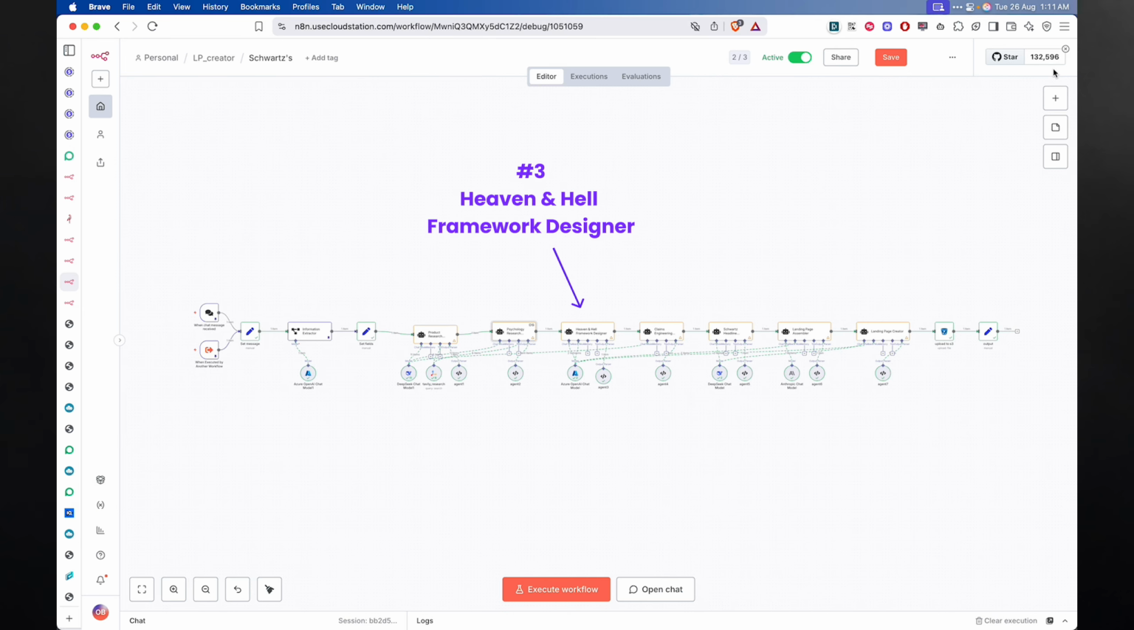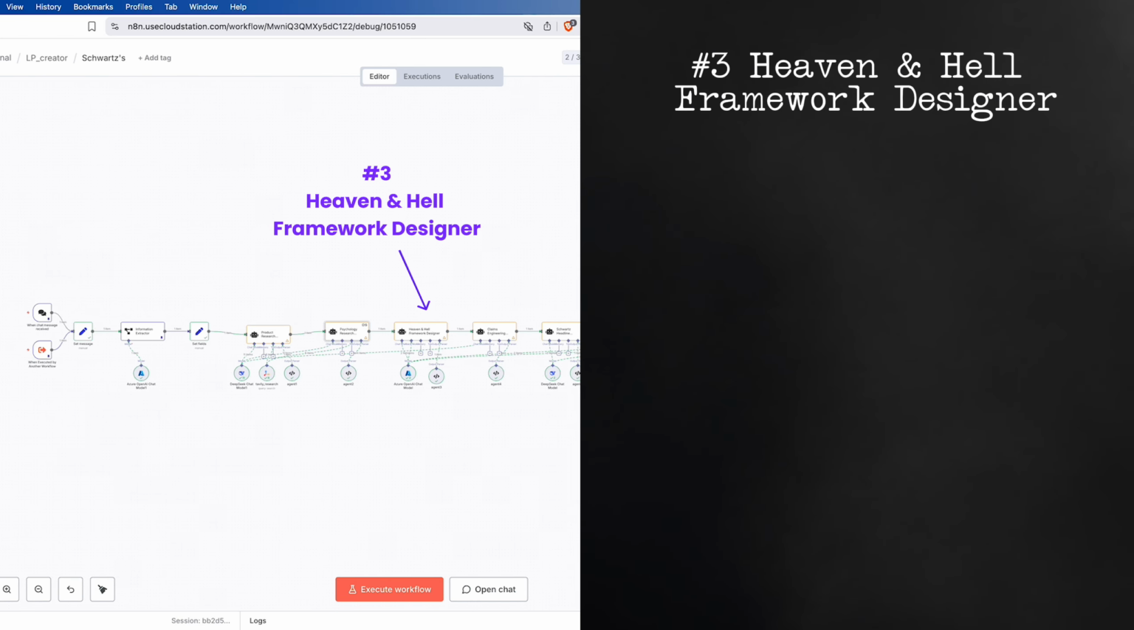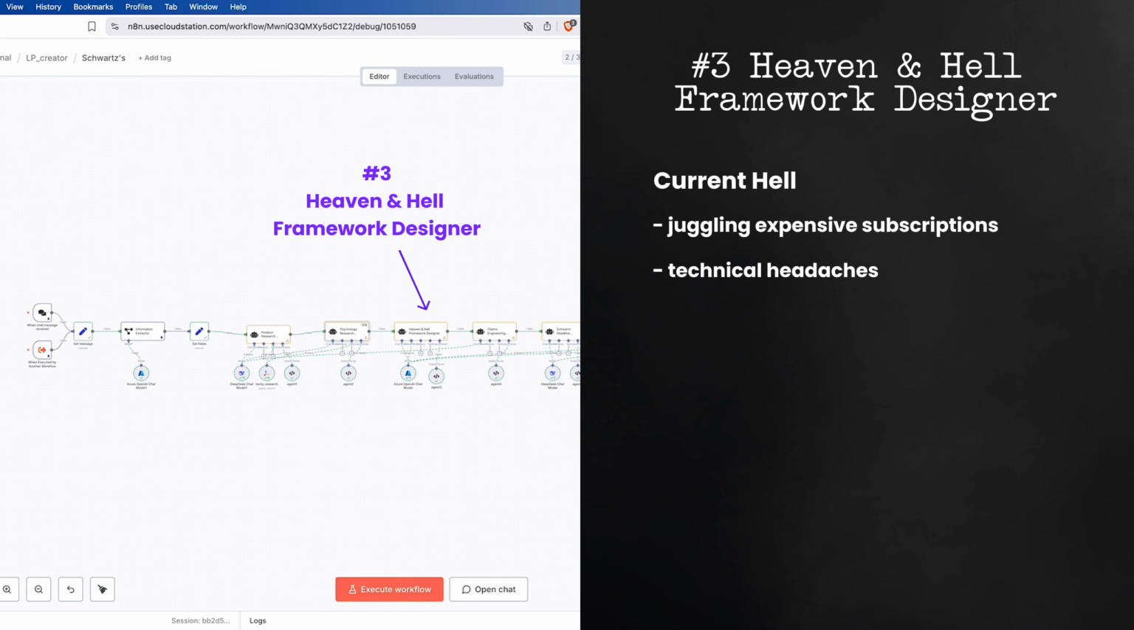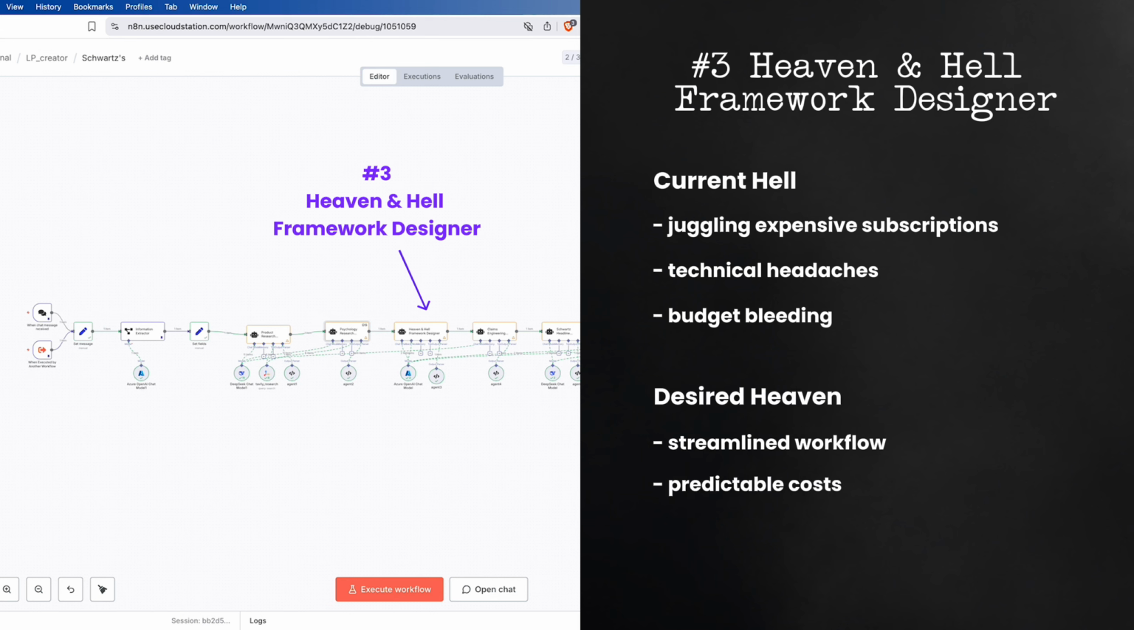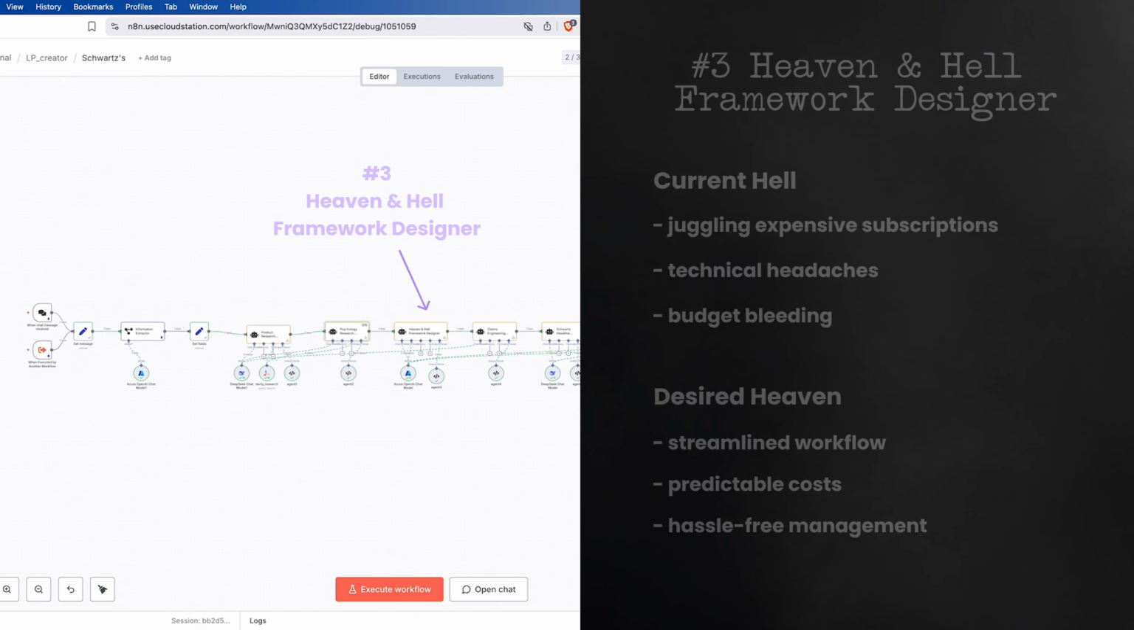Next, Agent 3 is the heaven and hell designer. Agent 3 creates Schwartz emotional contrast. The current hell, which is in this case juggling expensive subscriptions, the technical headaches, the budget bleeding, etc. And the desired heaven is to streamline workflow, predictable costs, hassle-free management. This emotional gap drives action.